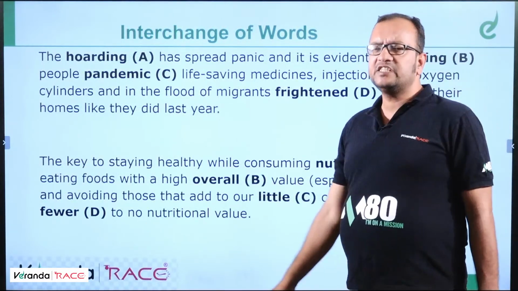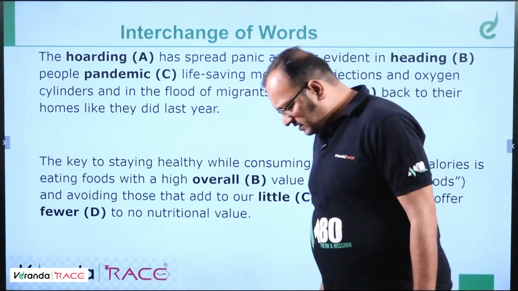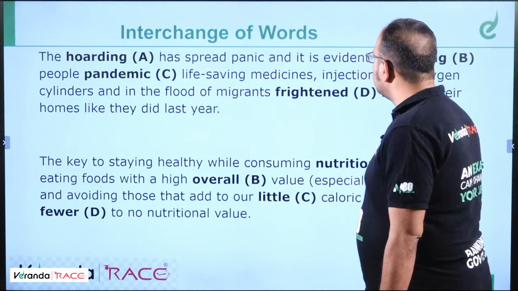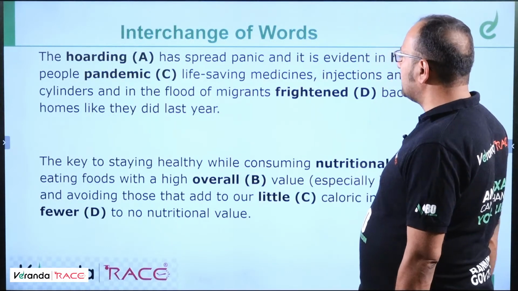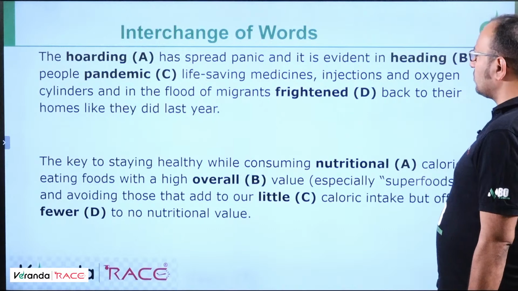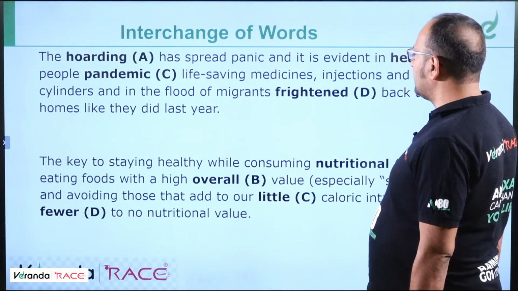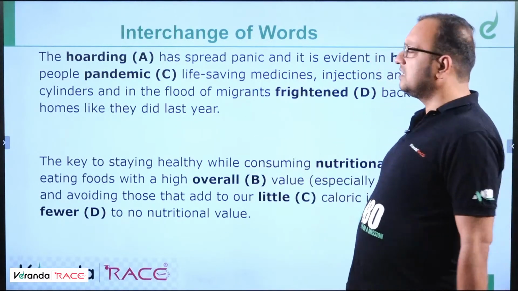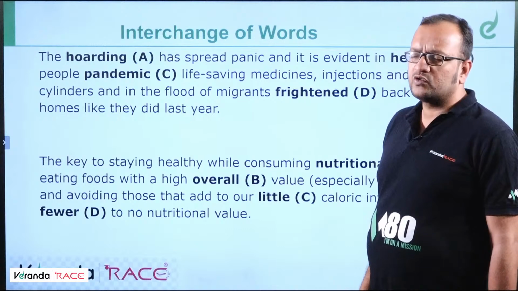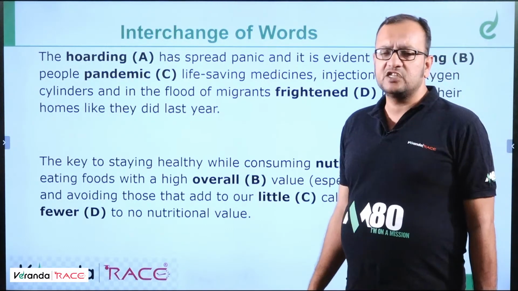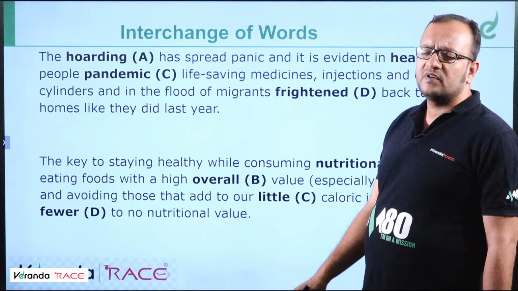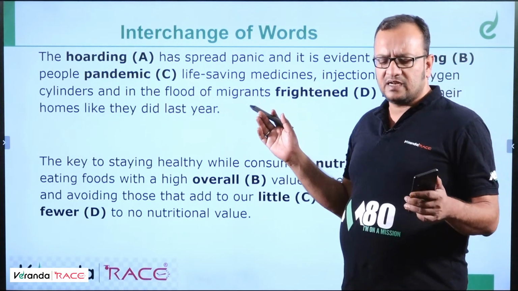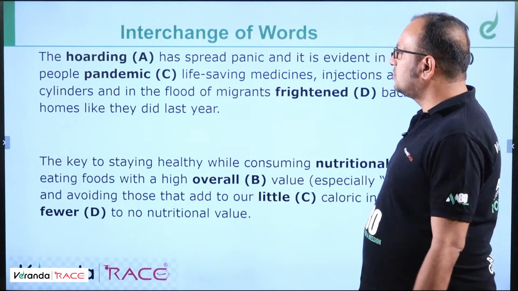Okay. So now interchanging of words. Let's see how to solve these questions. The hoarding has spread panic and is evident in people heading for life-saving medicines, injections and oxygen cylinders, and in the flood of migrants frightened back to their homes. I think there's a total disorder in the sentence. We need to figure out how to find the correct interchange of words because options are not given. So we have to fulfill all the criteria in the sense that we have to transform the entire disorder.